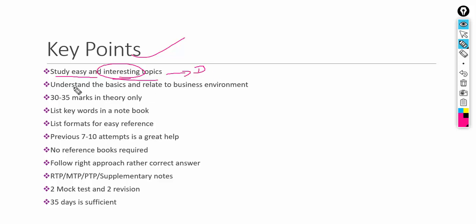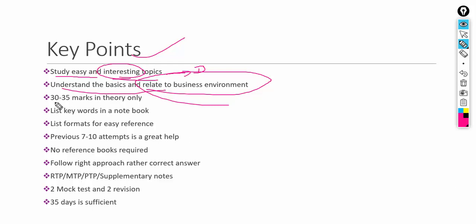Then you need to understand the basics, which are very important, and relate those things to the real business environment. In case you're interested in business, you should relate this costing to how it will impact the business and how it can benefit the company for the betterment of the organization. That kind of analysis and relating to the business is very important for foreign professional students like CMA.